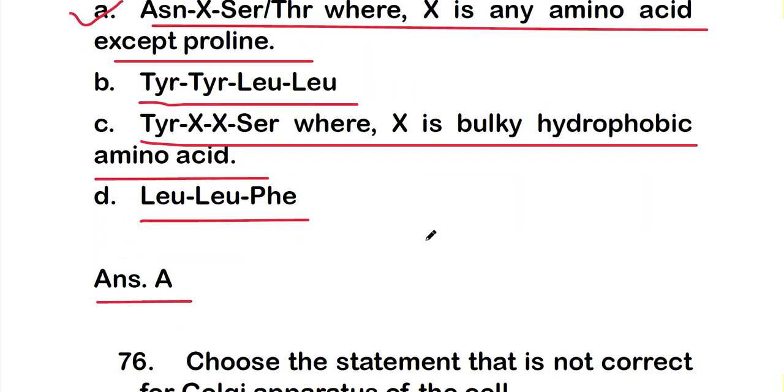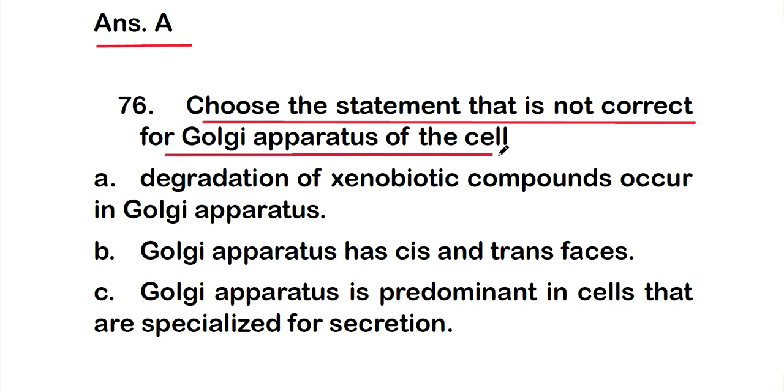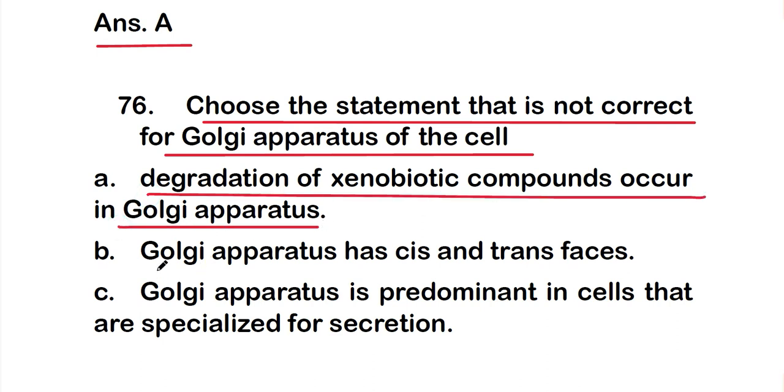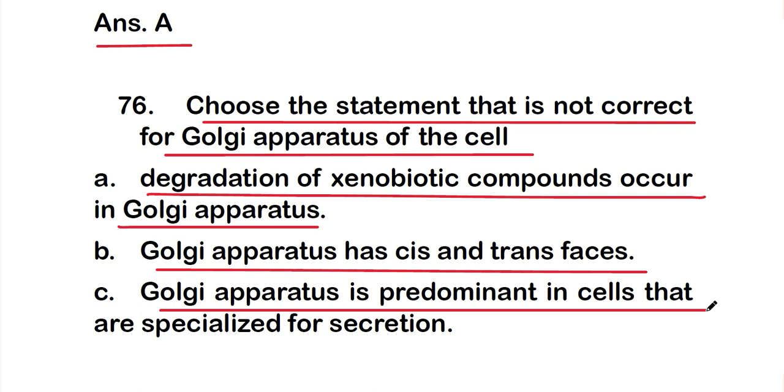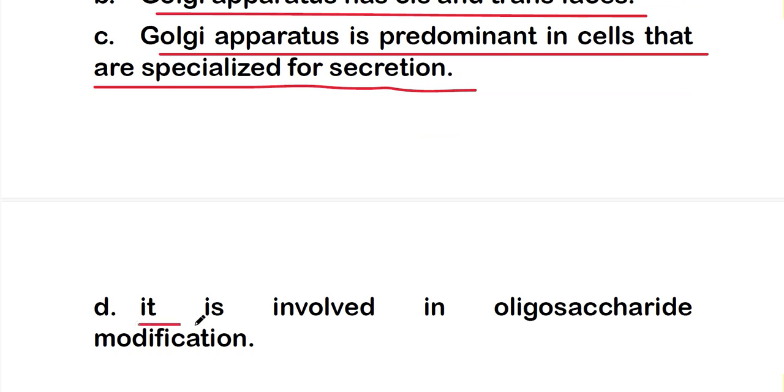Okay, so next move on to question number 76, that is, choose the statement that is not correct for Golgi apparatus of the cell. The options are: option A, degradation of xenobiotic compounds occurs in Golgi apparatus; option B, Golgi apparatus has cis and trans phases; option C, Golgi apparatus is predominant in cells that are specialized for secretion; or option D, it is involved in oligosaccharide modification.